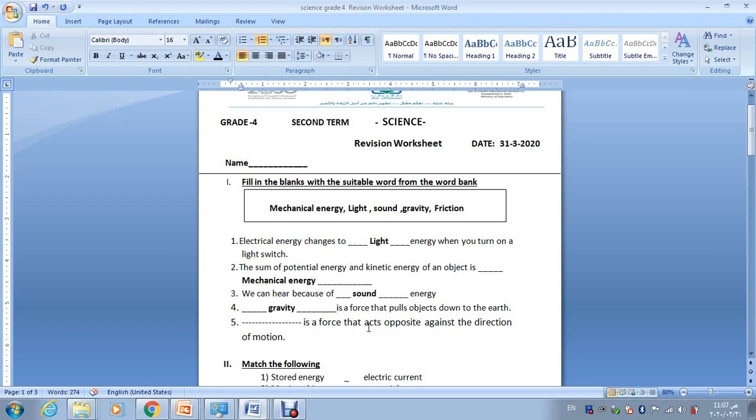So lastly, the last question is a force that acts opposite against the direction of motion. So what acts in the opposite direction? Friction. Remember when I told you when you rub your hands, you are acting opposite against the direction of motion.